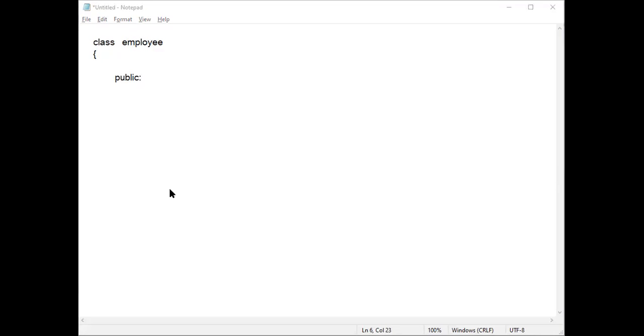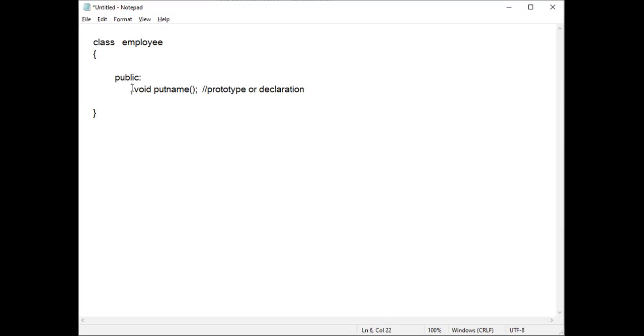If I say void putname, name, remember, this type of code is called the prototype of a function or declaration of a function.